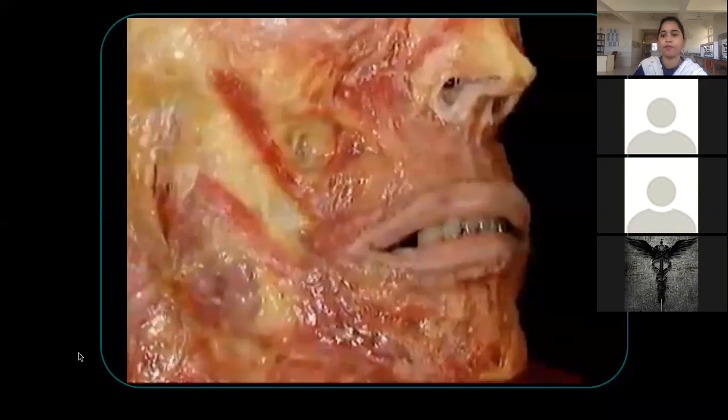Yes, ma'am. Ma'am, can you please repeat the origin and insertion of the lacrimal part? It takes origin from where? From the medial palpebral raphe itself. Where does it get inserted? Into the skin, see, it crosses the lacrimal sac. Over the lacrimal sac, it attaches to the lacrimal sac, because when this muscle constricts, it pushes the lacrimal sac inside for draining of the lacrimal fluid into the nose, and it gets attached along the margin of the upper eyelid.